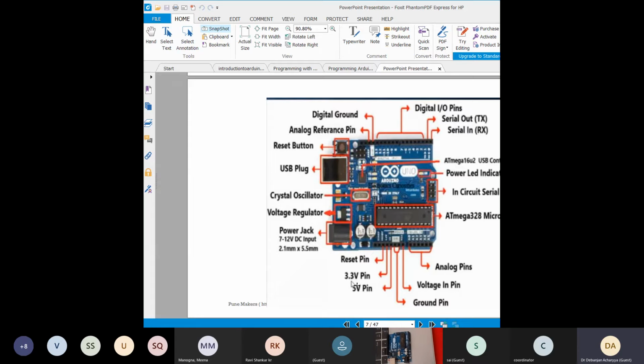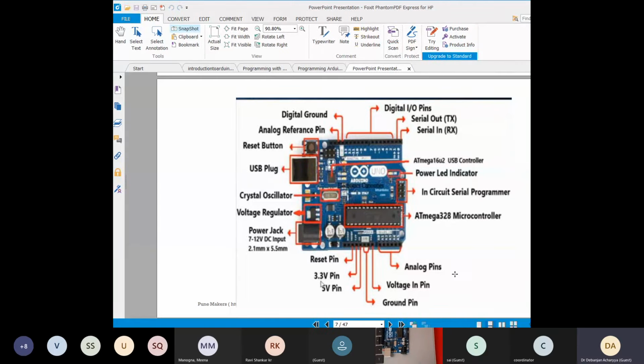Any other thing? We have the reset pin, analog, and digital IO. There are also some ground pins. So this is all about your Arduino board, the very basics of the Arduino board.